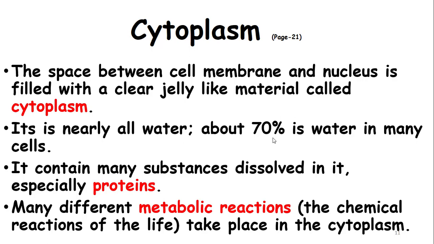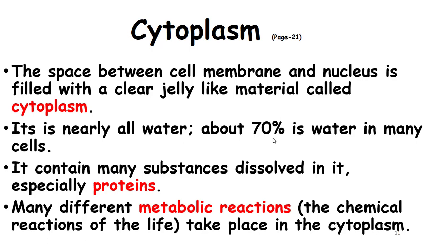In other words, we can define metabolic reaction as anabolic reaction and catabolic reaction. Anabolic reactions are all those reactions in which smaller molecules link up with one another to form larger molecules. For example, amino acids are smaller molecules. Amino acids link up with one another to form larger molecules called proteins. Proteins are said to be giant molecules or big molecules.